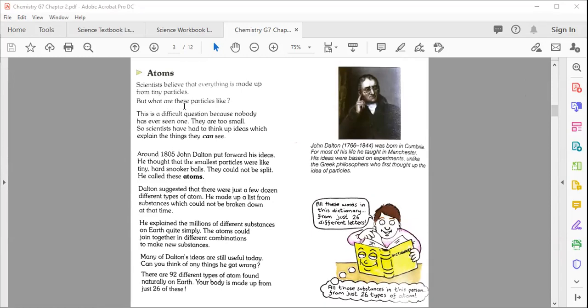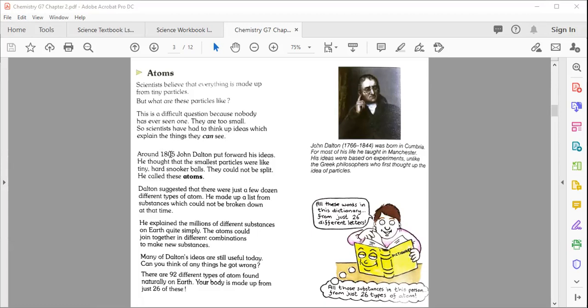This is a difficult question because nobody has ever seen one. They are too small. As I explained, atoms and molecules are too small. We can't see them, so scientists have had to think up ideas which explain the things they can see.